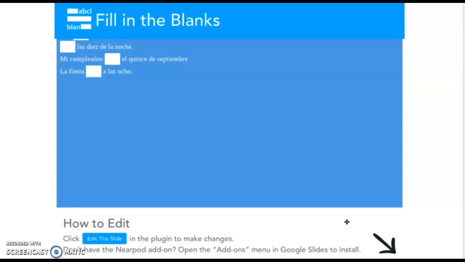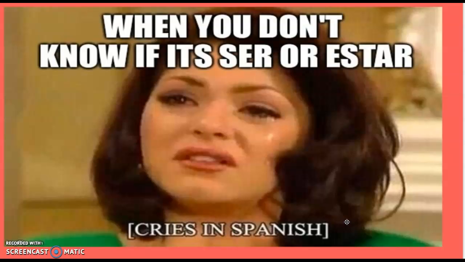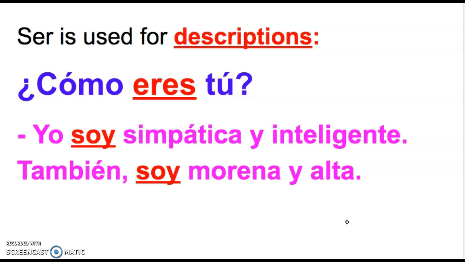So ser is used for descriptions. ¿Cómo eres tú? Yo soy simpática y inteligente. También soy morena y alta. So anytime you're describing what somebody looks like or what somebody's personality is like, you're going to use ser, which would be like eres or soy. This question is asking like who or what are you?